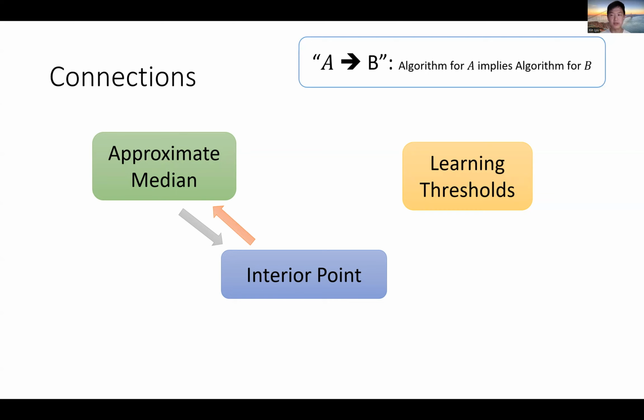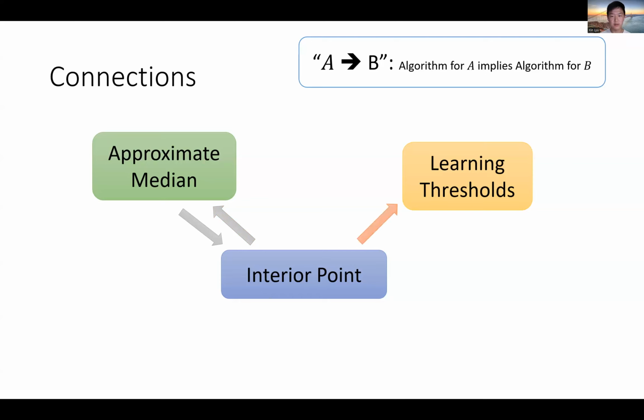So actually, the reduction is quite simple. What you will do is just remove the largest and smallest n over 3 elements from your data set, and you solve the interior point problem on the remaining data. It gives you something which would be a very good approximate median for the original data set. And it turns out we can build the same connections between interior point and learning thresholds.